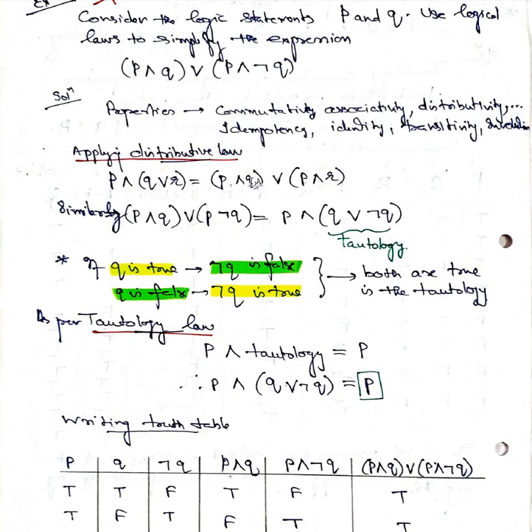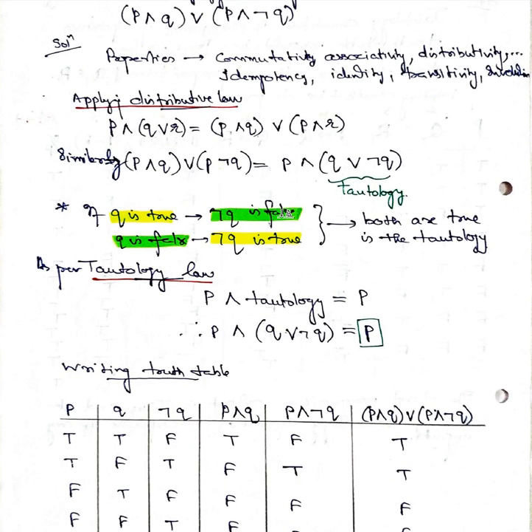But here, in place of R, if you put negation of Q, you get the same thing back, because P conjunction Q and disjunction R is the same as P conjunction Q disjunction negation of Q, because in place of R we have used negation of Q. So if Q is true, then negation of Q is false, and if Q is false, then negation of Q is true. That is what it indicates.